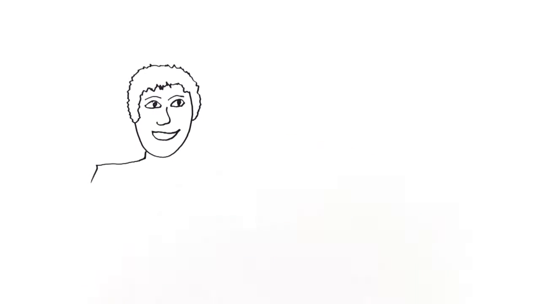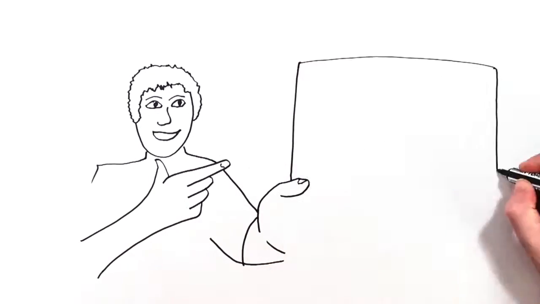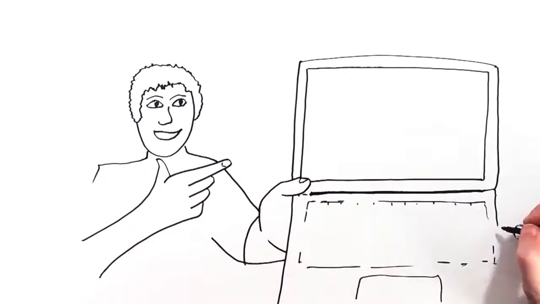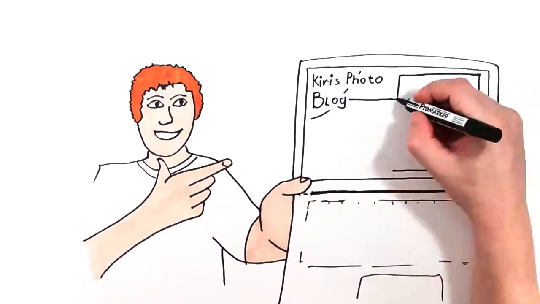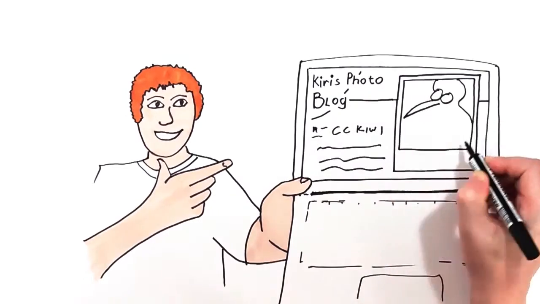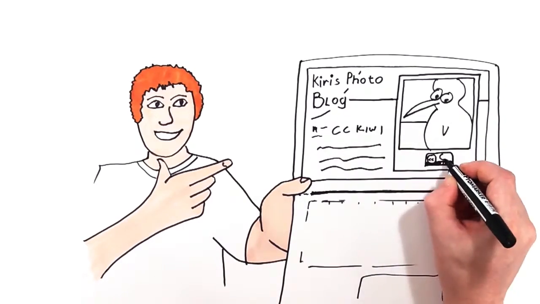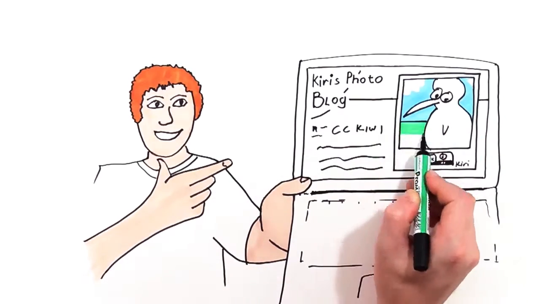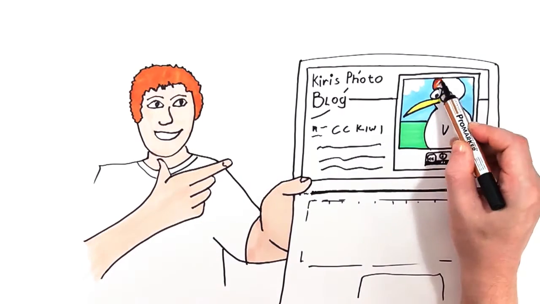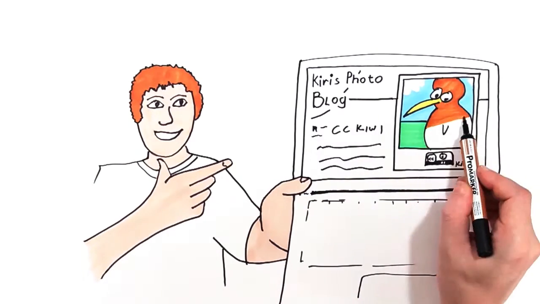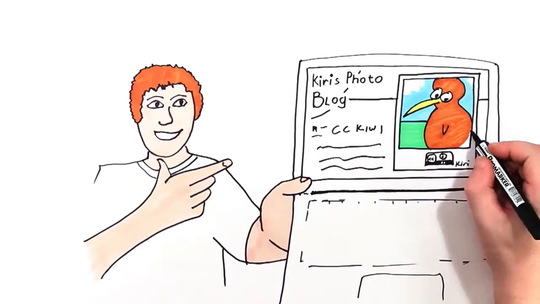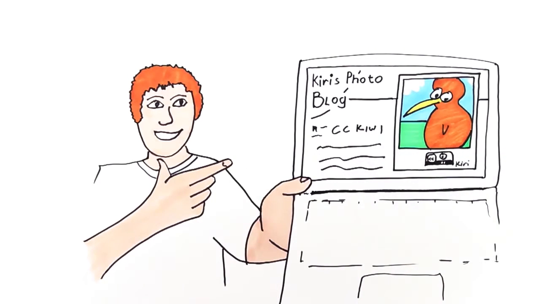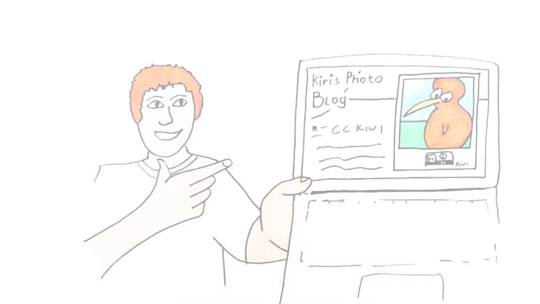Zach here downloads a photo called Kiwi that he wants to use in his science project. He can do this without asking Kiwi, the photographer, first, because she's already given permission with a Creative Commons license. Kiwi's license is legally robust, but easy for Zach to understand. She's told the world, including Zach, that they can use Kiwi as long as they acknowledge her as the original photographer. There are more rules Kiwi could have included.